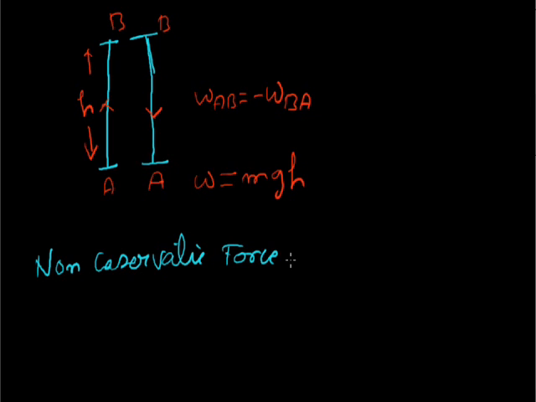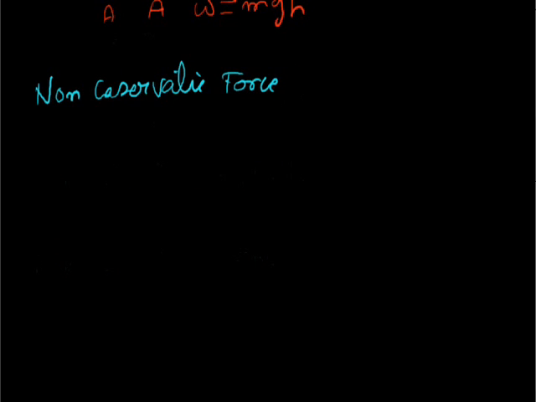It means that the amount of work done in moving an object against a force from one point to another depends on the path along which the body moves. If I draw the same diagram as we discussed for the conservative force and return back in this way, the work from A to B by this path is not equal to the work when you return from B to A.